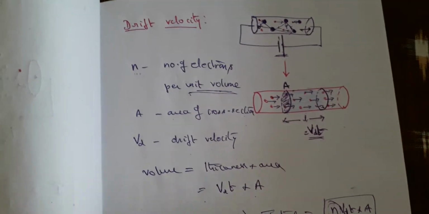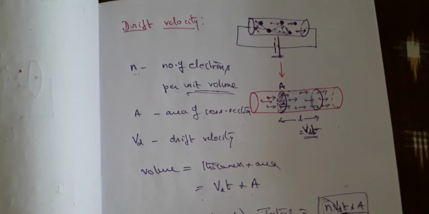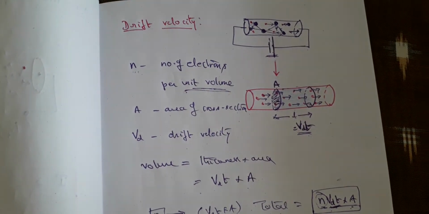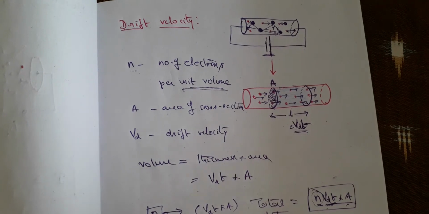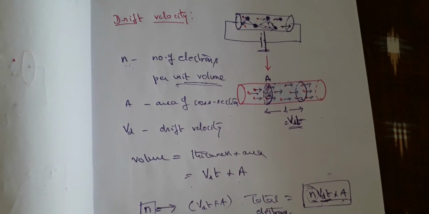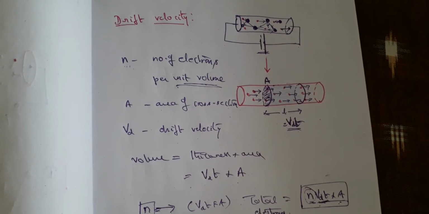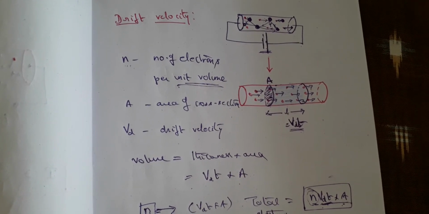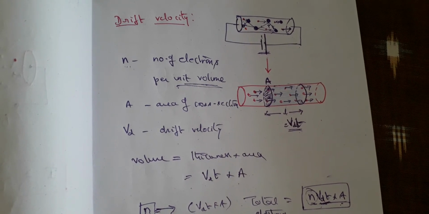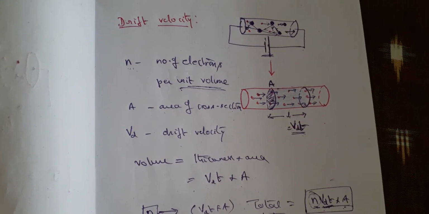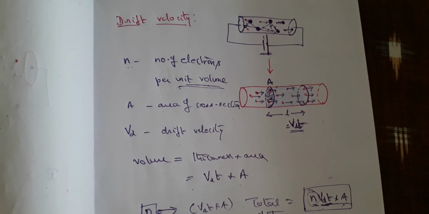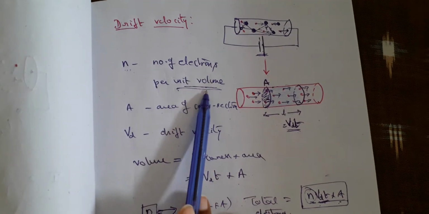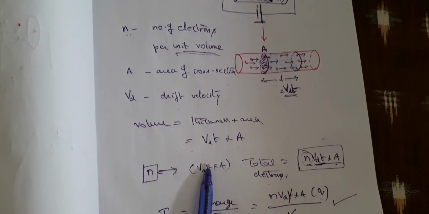So while explaining, you need to explain that in a conductor, electrons would move randomly, they'll hit the positive ions, and there is a chance for them to bounce back or to come to rest. But by creating a potential difference across the ends of the conductor, the electrons gain sufficient energy to move in a specific direction. That you have to write first. Whatever I said in the beginning, you have to write here. That's an introduction to it. Then afterwards, these are the assumptions. Then afterwards, this is the derivation part.